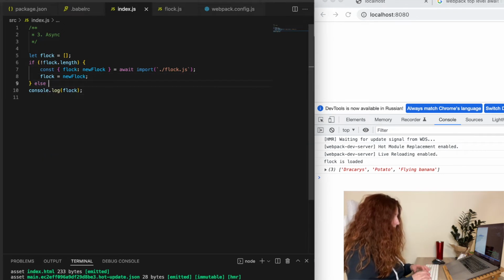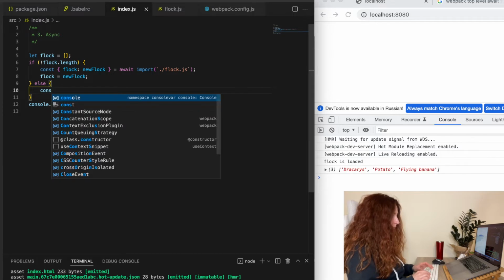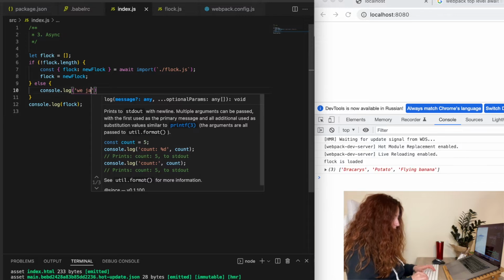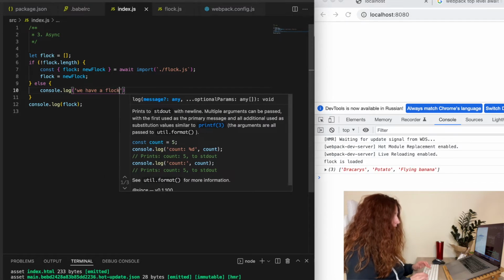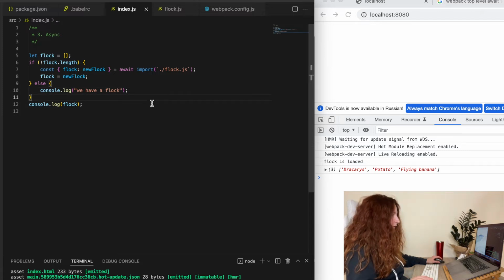And if it's not empty, we will just console log that we already have a flock.